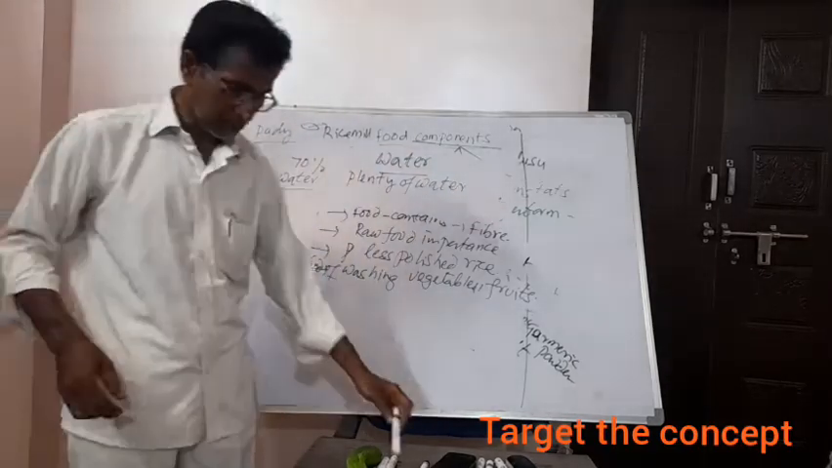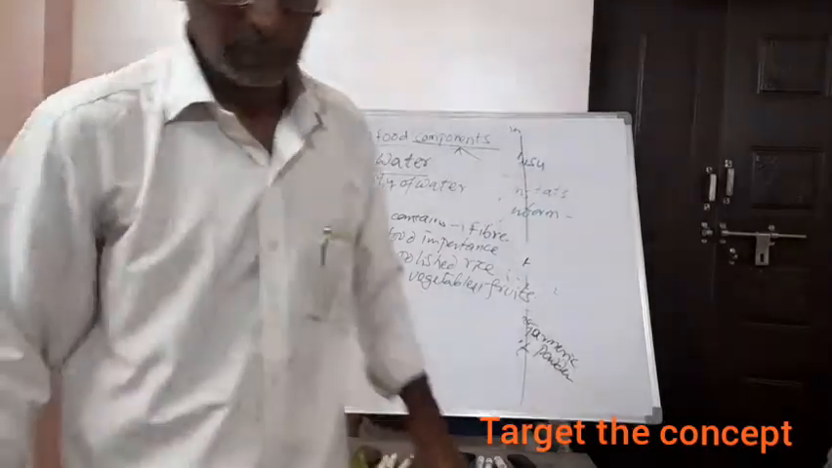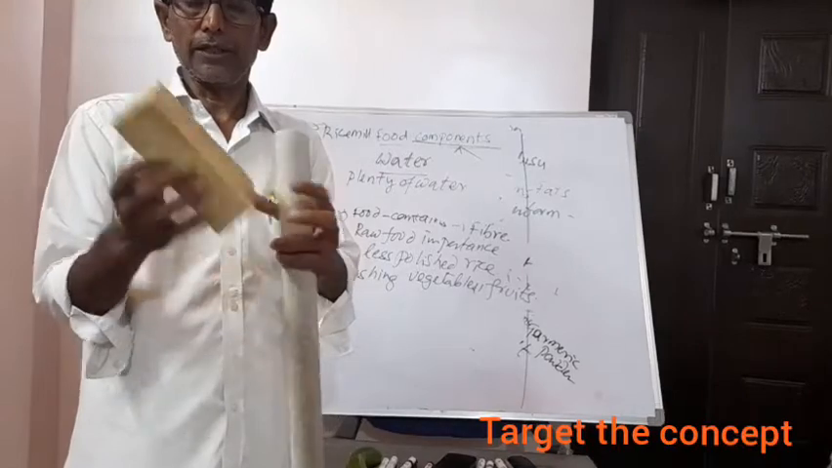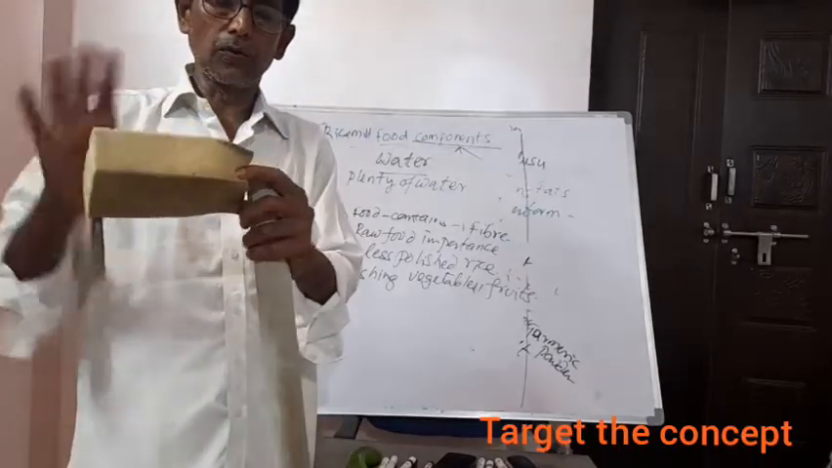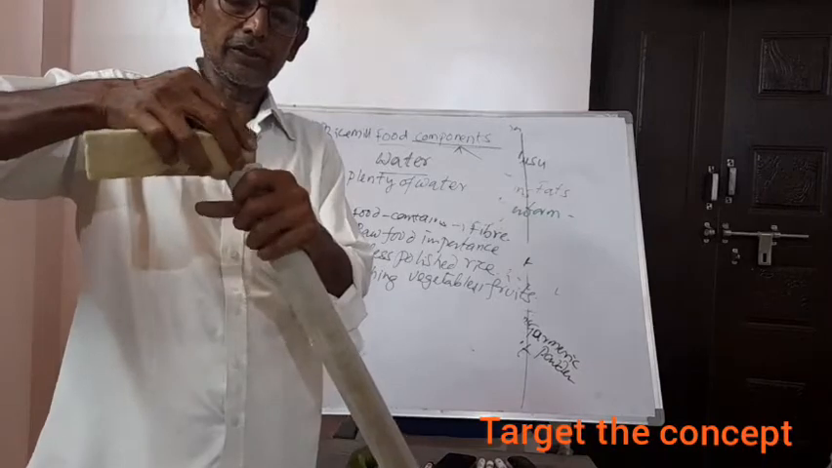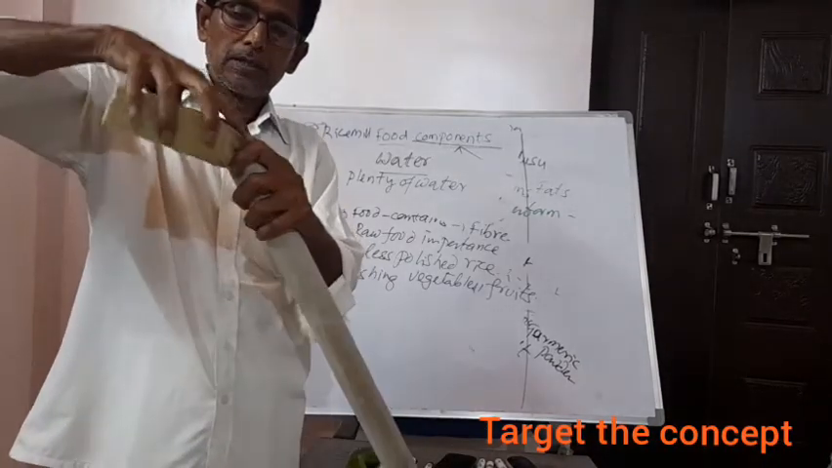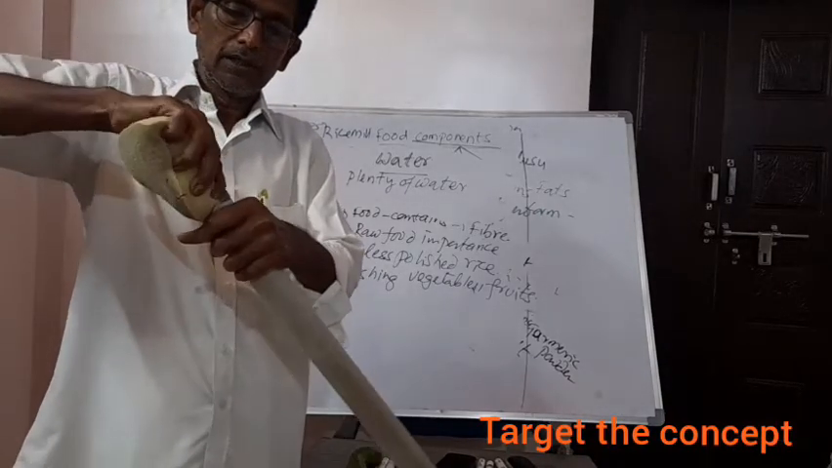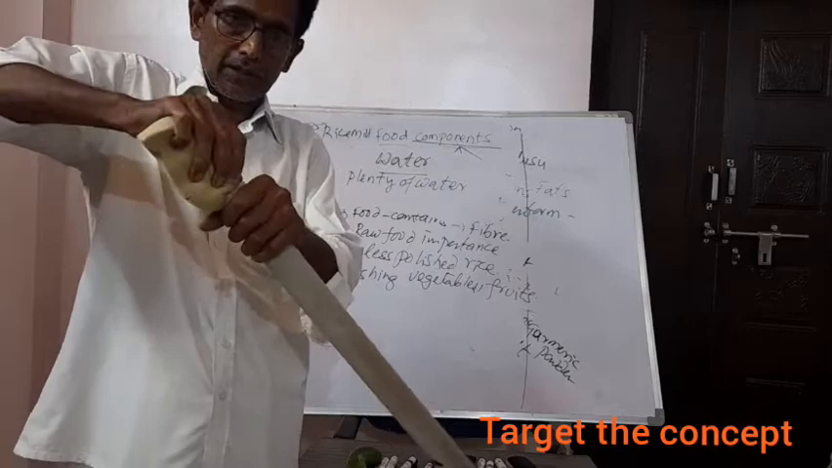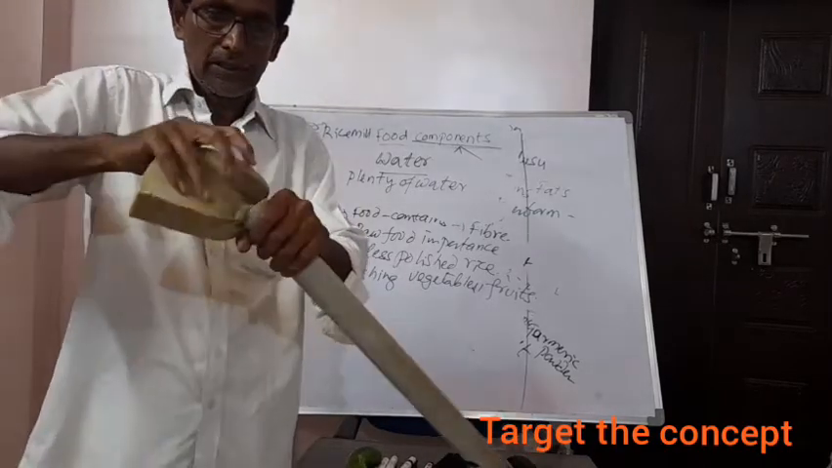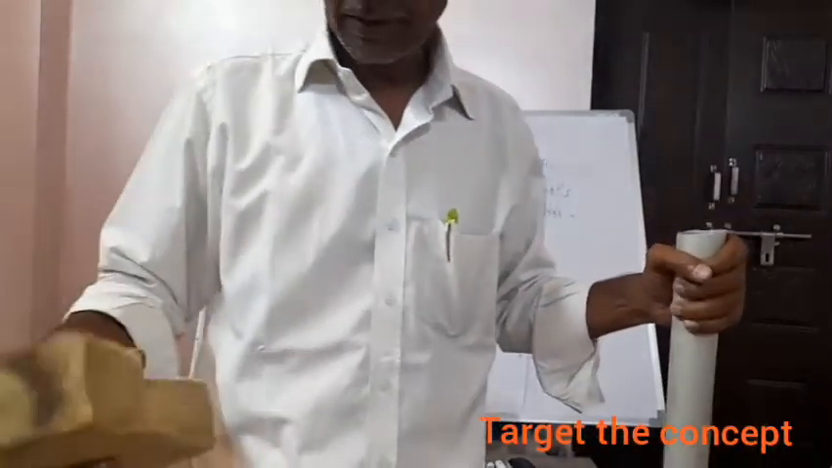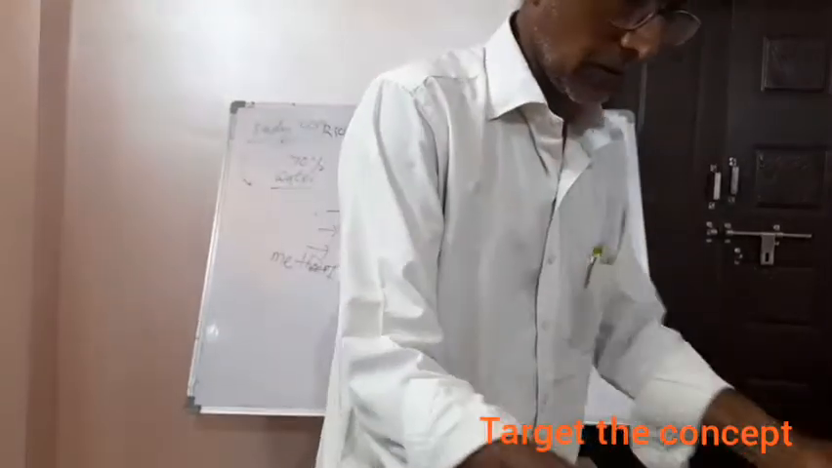Why should we drink? I will explain with one simple example. Now this is a pipe and this is a sponge. I am trying to insert this sponge into this pipe. I have to apply much force and it is somewhat difficult to insert. Yes, you are hearing the voice also. But now I am dipping this sponge into the water.